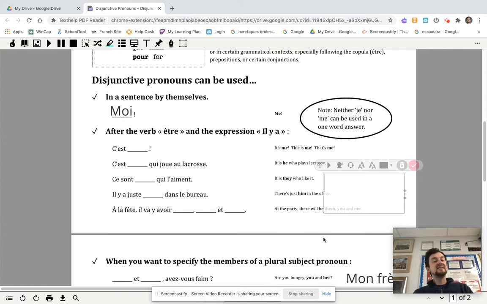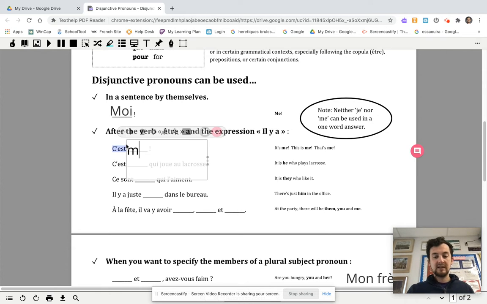All right, the next section, you use it after the verb être, or if you are using the expression il y a. D'accord? So if you want to say it's me, that's the verb être right there. C'est moi. D'accord? It's me.